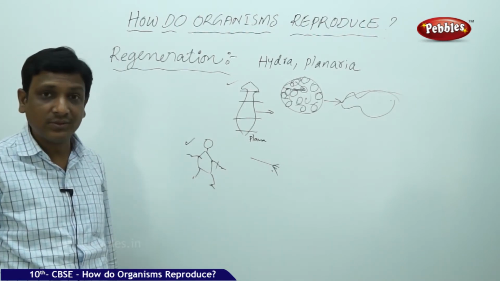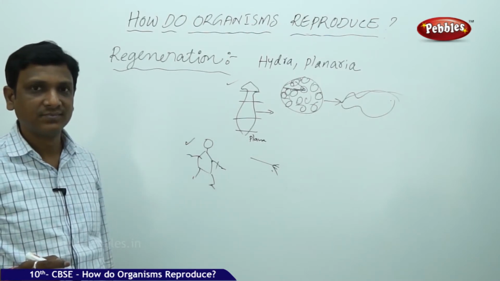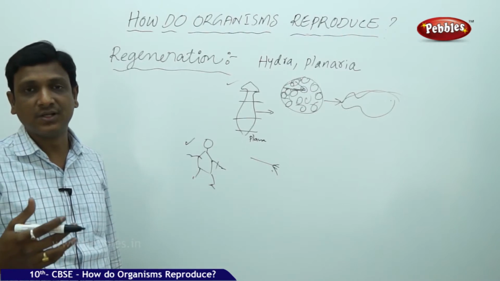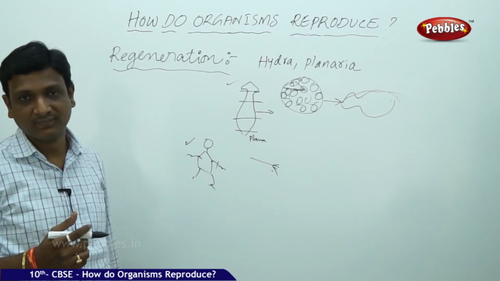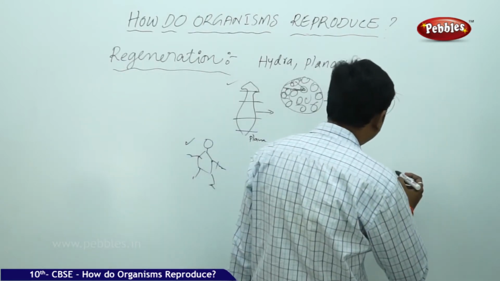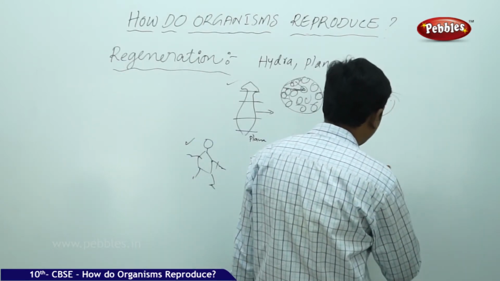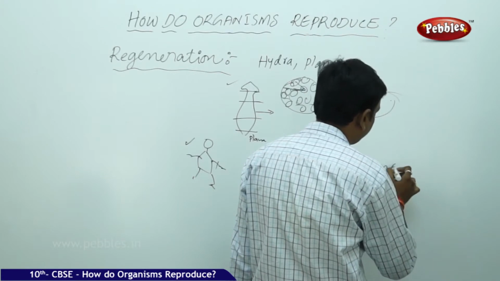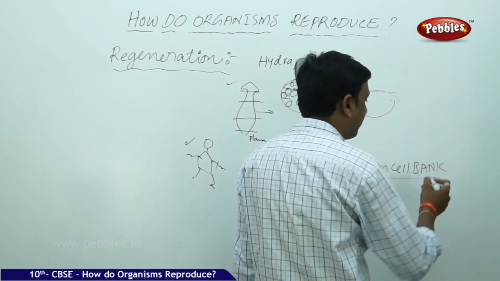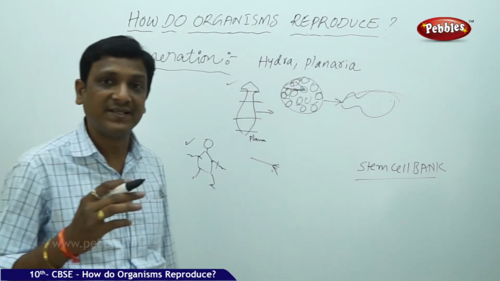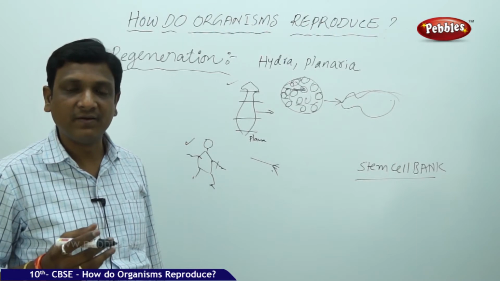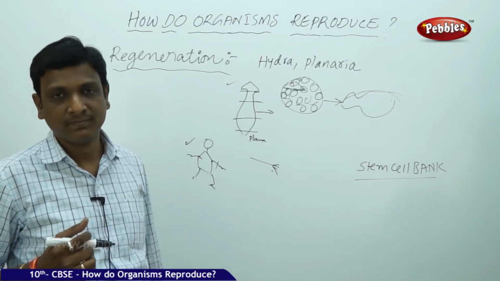But in our body also there are some cells which can differentiate and produce whatever part we like. Say, recently you might have heard about stem cell banks. In our bodies we have some specialized cells called stem cells. These cells are more in number when we were born.